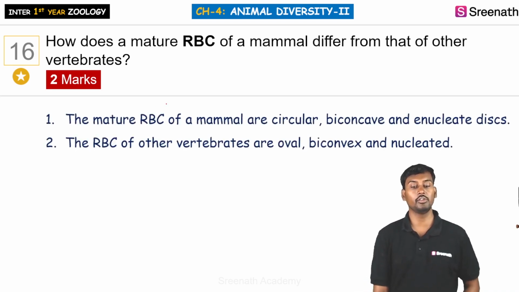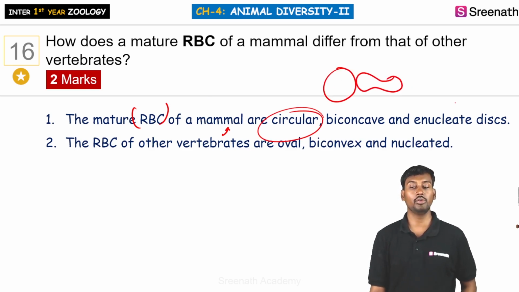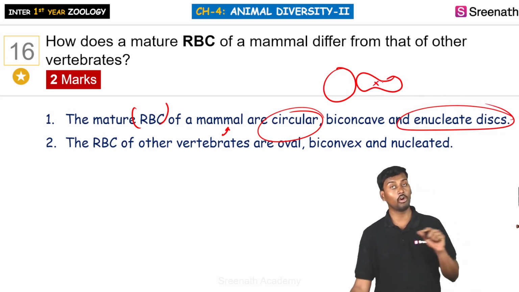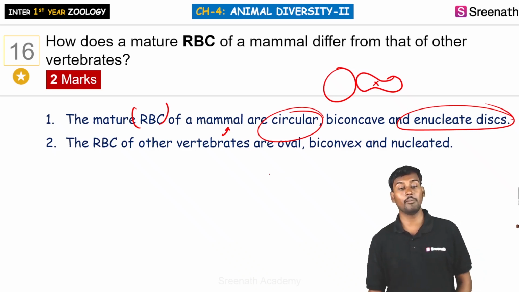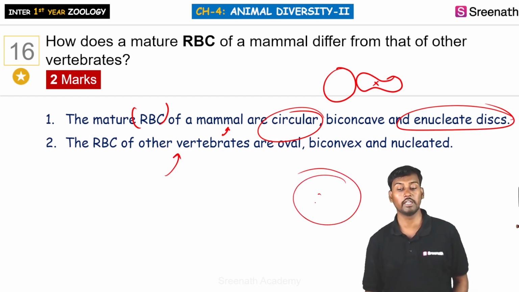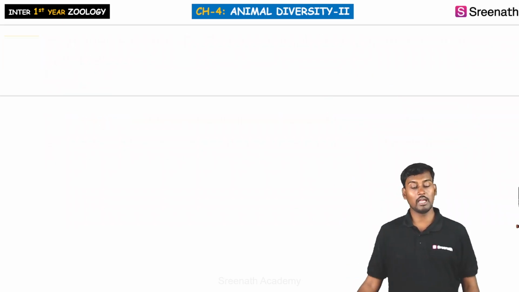Next one: how does the mature RBC of mammals differ from that of other vertebrates? RBC means red blood corpuscles, the blood cells. In mammals they are circular, biconcave, and enucleated, that is, they don't contain any nucleus; they are disc-shaped structures. When compared to other vertebrates, their RBCs are oval in shape, biconcave, and also nucleated. So that is how the mature mammalian RBC differs from that of other vertebrates.